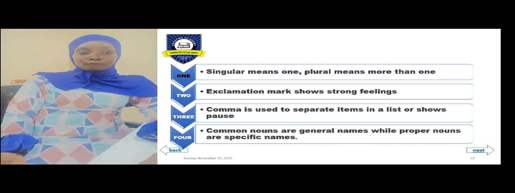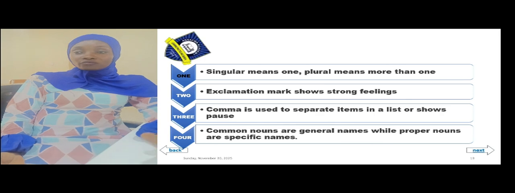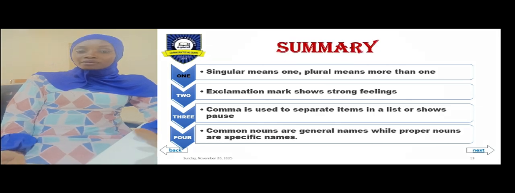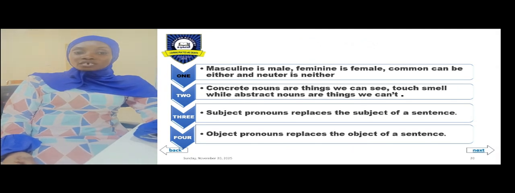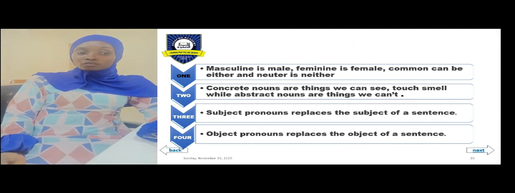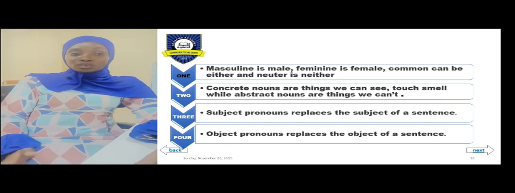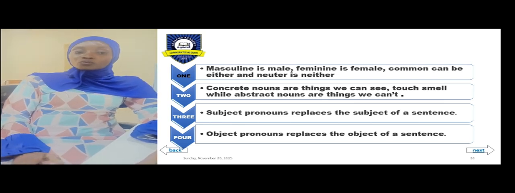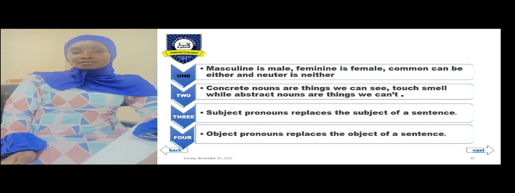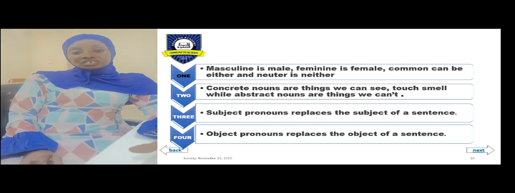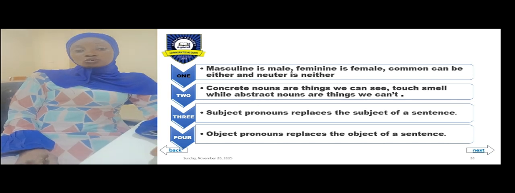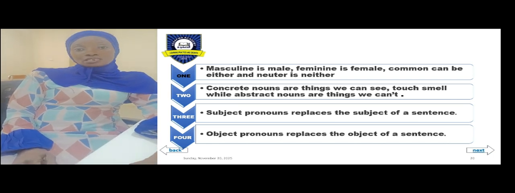We also said masculine is male, feminine is female, common can be either, while neuter is neither. Concrete nouns are things we can see, touch, smell, while abstract nouns are things we can't. Subject pronouns replace the subject of a sentence, while object pronouns replace the object of a sentence. And these are all the things we looked at in grammar this first time.